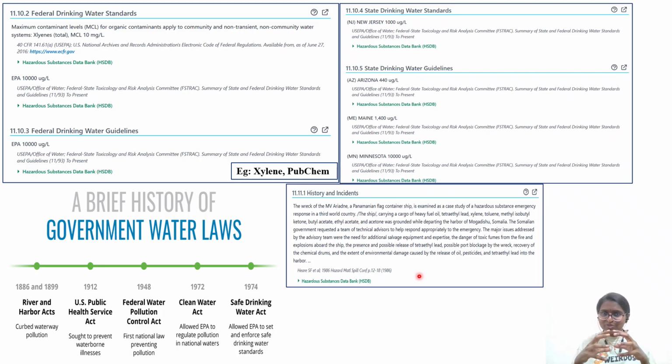Whenever there is such a spillage in water bodies, in the ocean or in the sea, the oil, because of its lighter density, will be on the top. So oxygen penetration to the organisms below, whether fish or algae, and sunlight penetration will not take place, so aquatic life will be compromised. So many things are there. Hope from this video, next time when you want to read about any particular chemical, you can read under history and incidents in PubChem only. Okay. All the best.